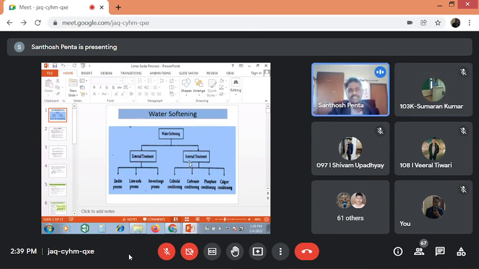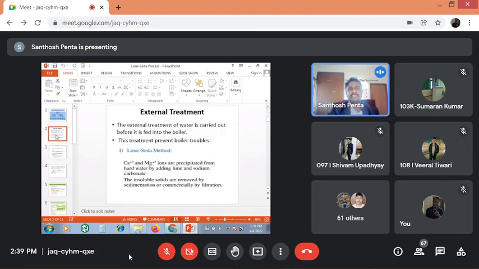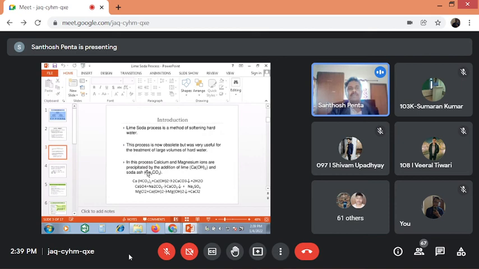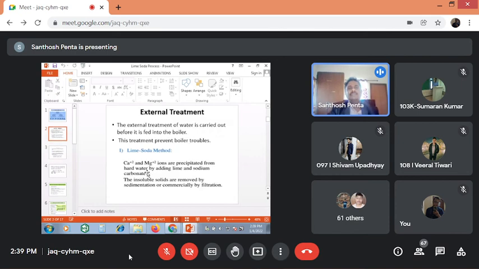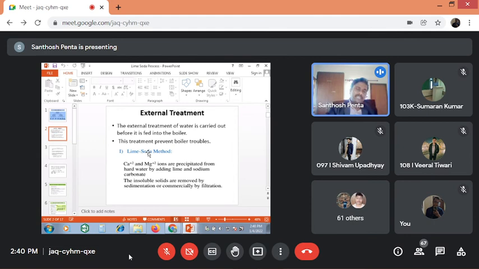Here it was given external methods: zeolite, lime soda, ion exchange method. Now we have completed the zeolite method as well as the ion exchange method. Next one is the lime soda process, which I am explaining. In the lime soda process, lime stands for calcium hydroxide and soda stands for sodium carbonate. So simply we are adding lime and soda to the water sample.